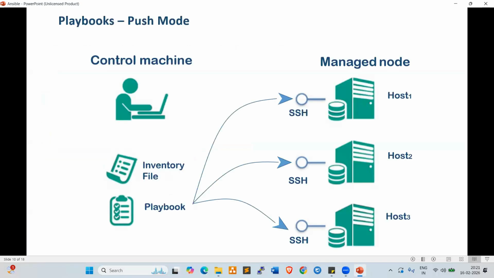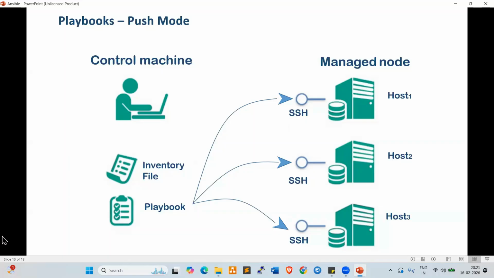Yeah. So by using the control machine, which can be a server, a laptop or a desktop, we can deploy Ansible. We can prepare the inventory file, prepare the playbook, and trigger the playbook. Once you trigger the playbook, it will connect to the host machine through SSH authentication.